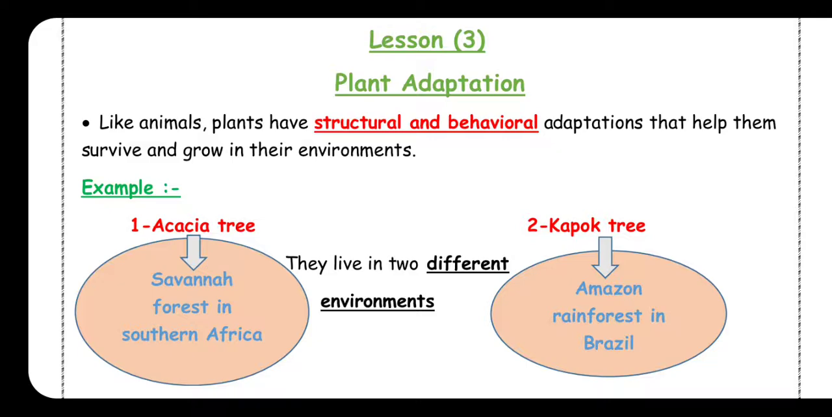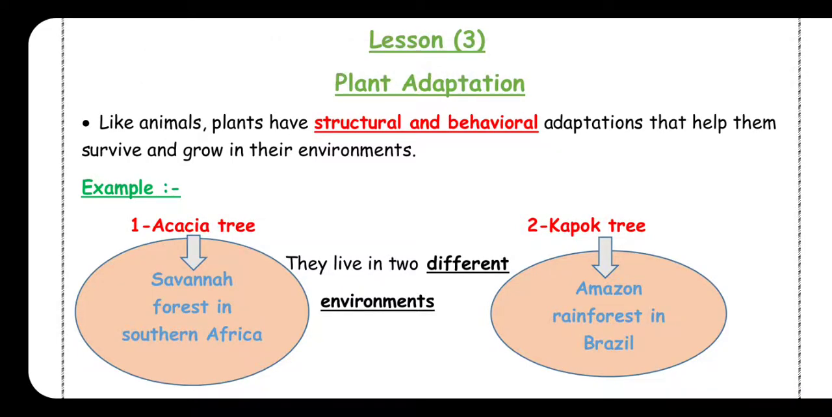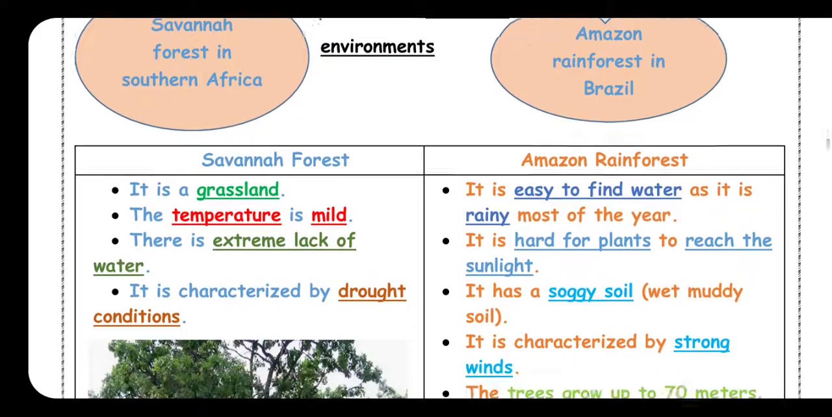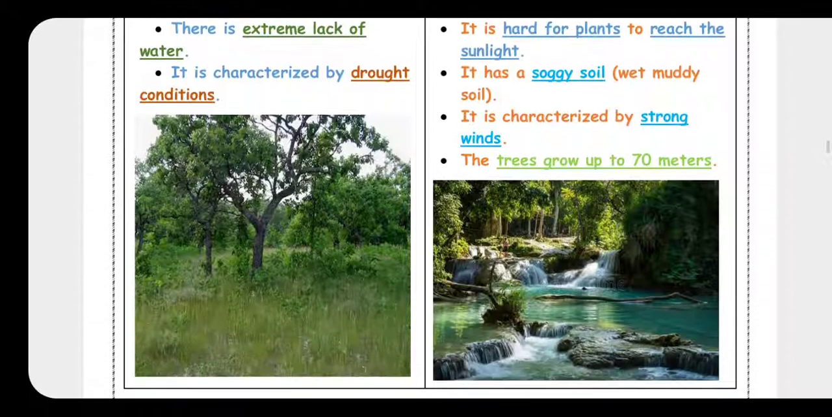Okay, jr4. So again, we will study in this lesson 2 types of trees, Akashia tree and kapok tree. Akashia tree lives in savanna forest, which is located in southern Africa. But kapok tree lives in Amazon rainforest, which is located in Brazil. Okay, and they are 2 different environments. Now I will talk about the characteristics or the properties of both of them, savanna and Amazon.